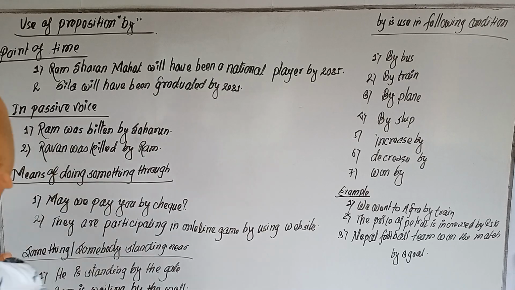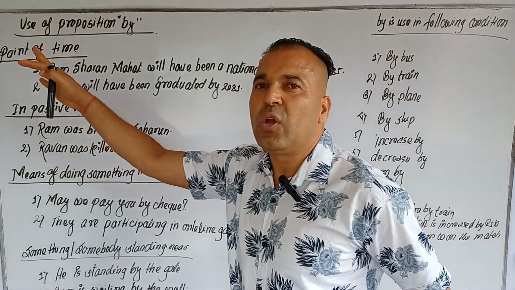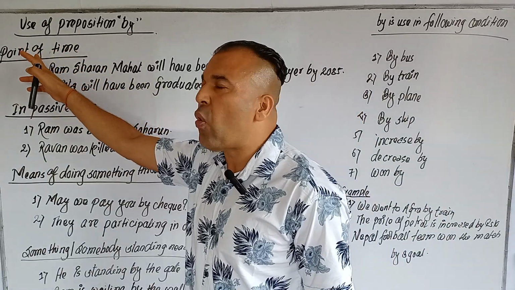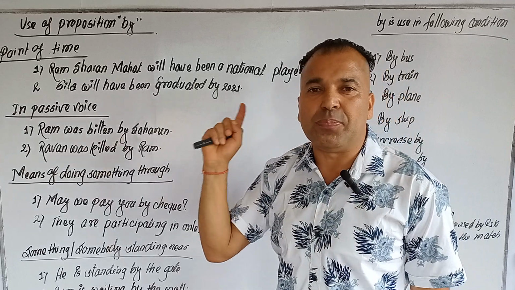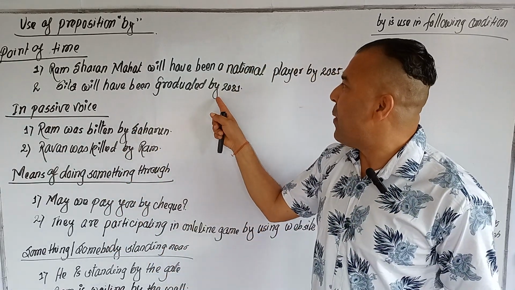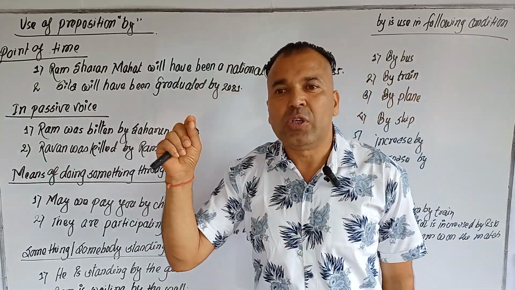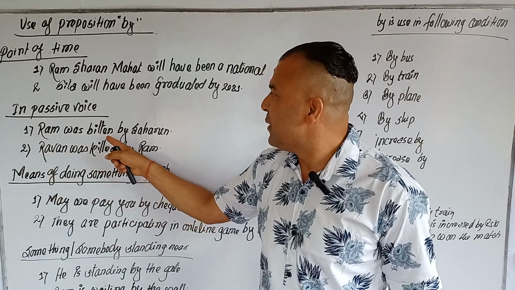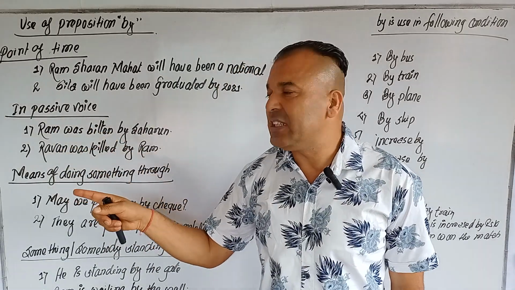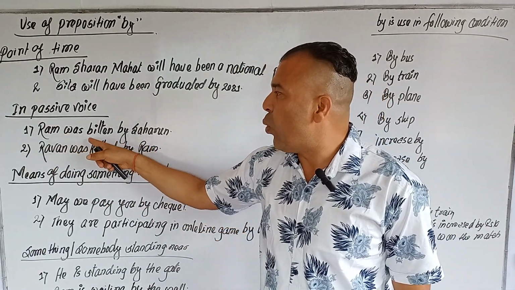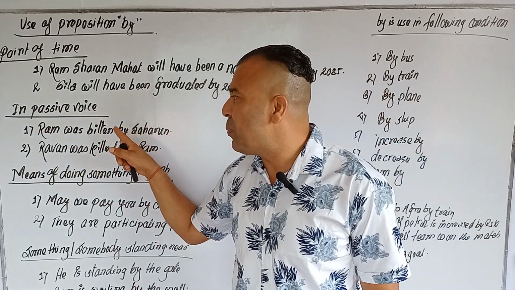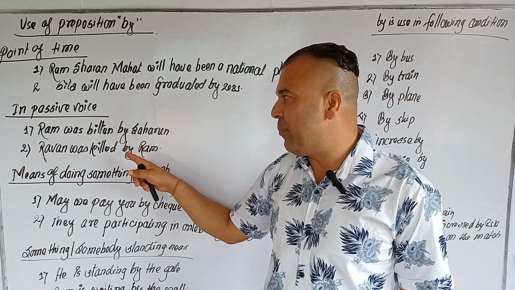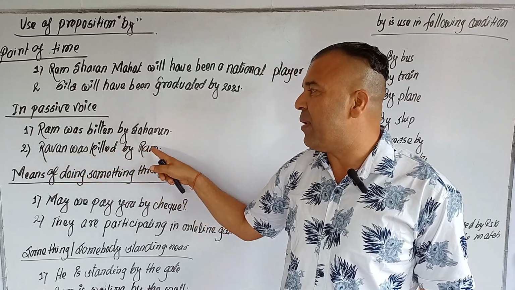So for the use of the preposition by, especially for a point of time, we have to use by 2081, not before, not after, and in passive voice. Ram was beaten by Shahrukh. Shahrukh beat Ram.